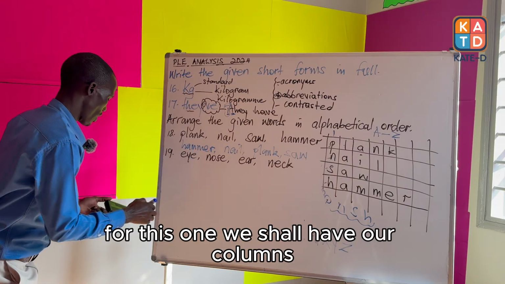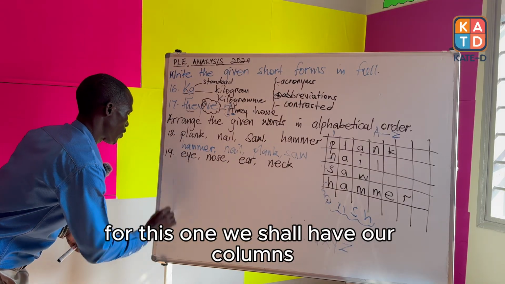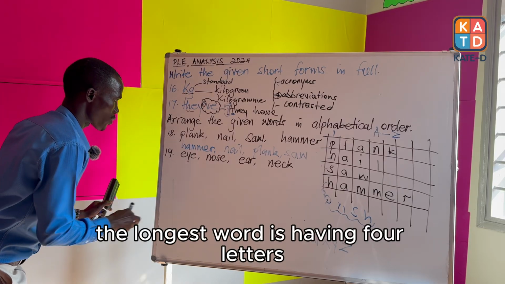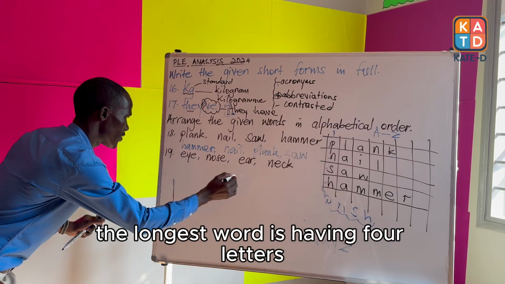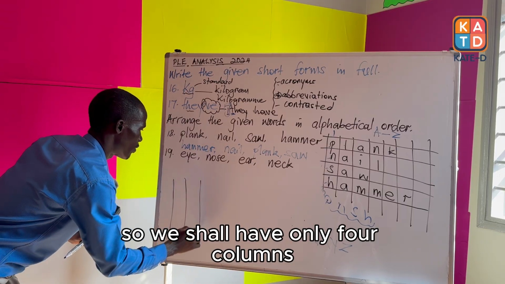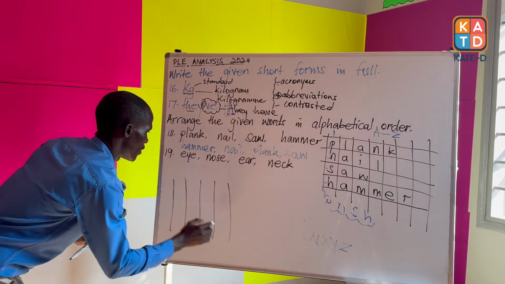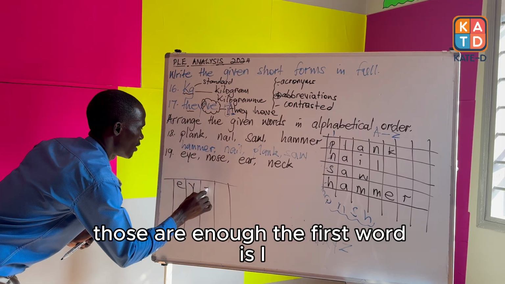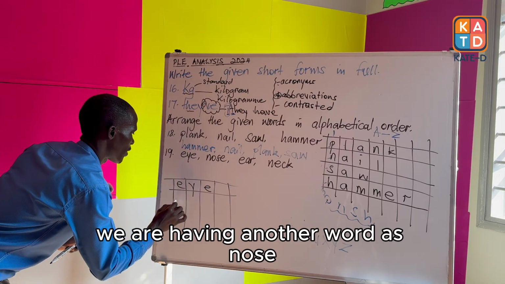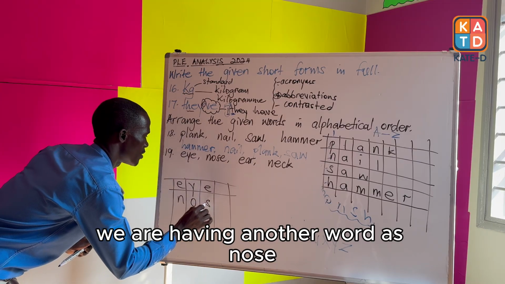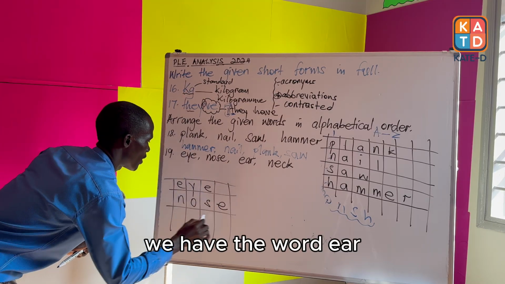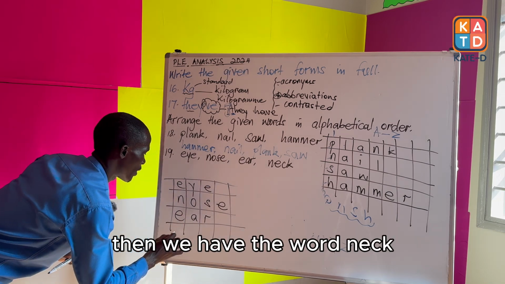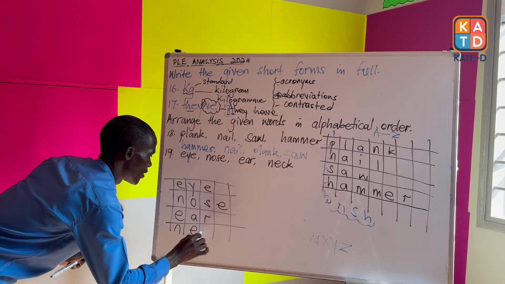For this one, we shall have our columns still as usual. The longest word is having 4 letters, so we shall have only 4 columns. Those are enough. The first word is eye. We are having another word as nose. We have the word ear. Then we have the word neck.